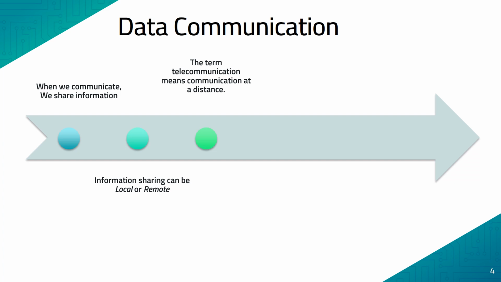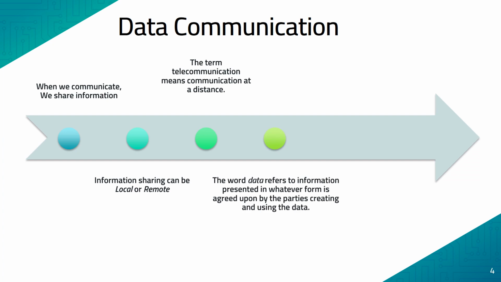This leads to the usage of very familiar terms such as telephony, telegraphy and television. All of these have one thing in common, that is distance. The information exchange is happening over a particular distance. Tele is a Greek word which has the meaning of far.